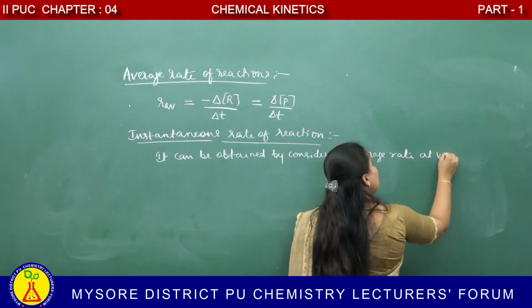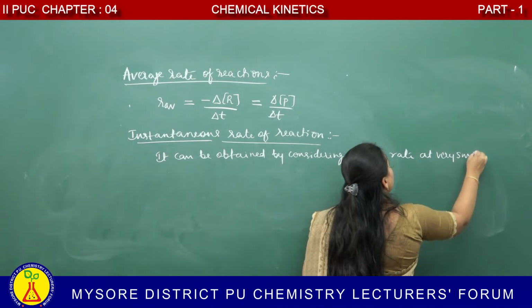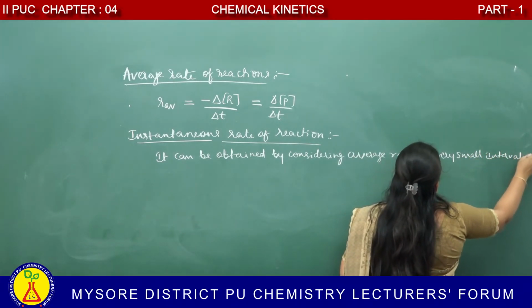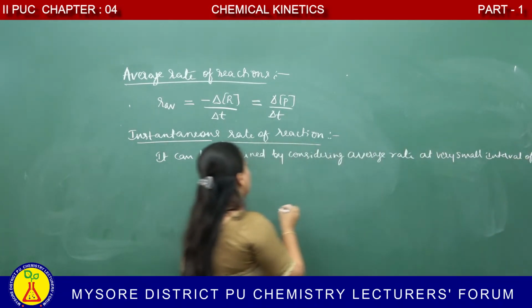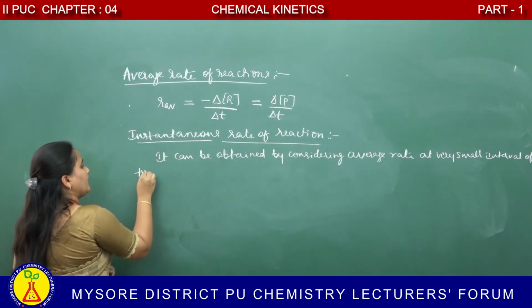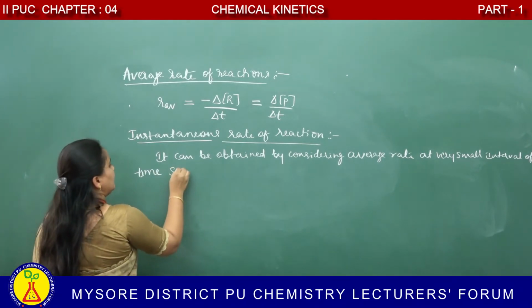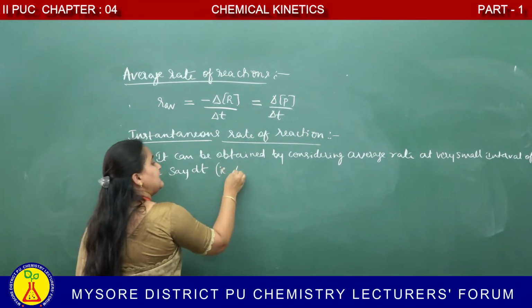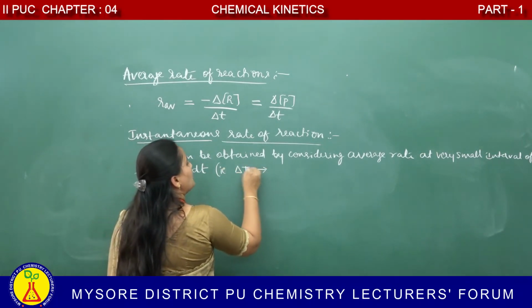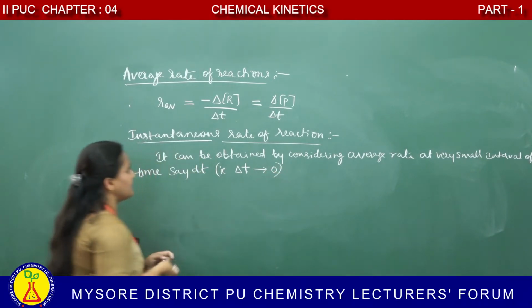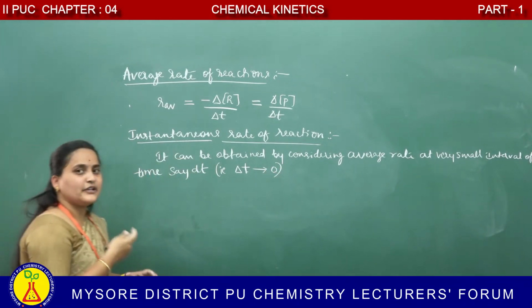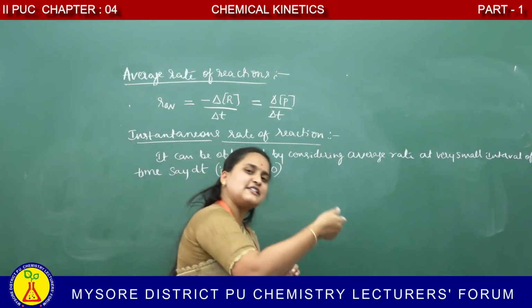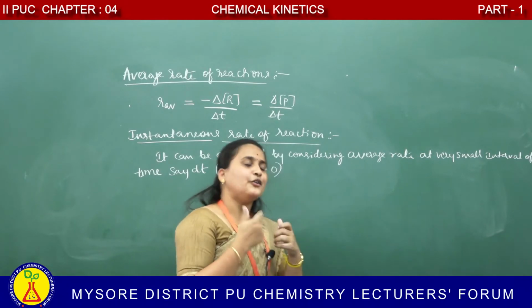at very small interval of time, say dt, that means delta t approaches to 0. Instantaneous rate of a reaction is the rate of reaction measured at any instant of time or particular moment of time.